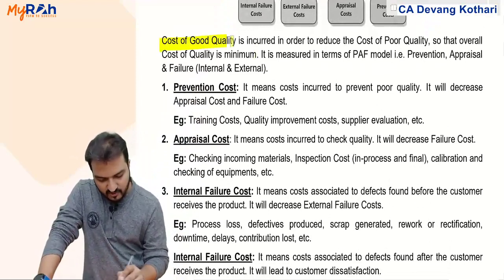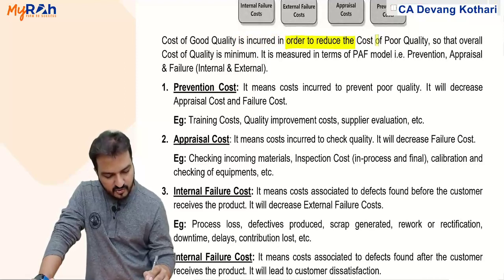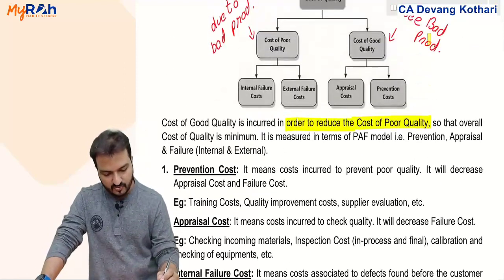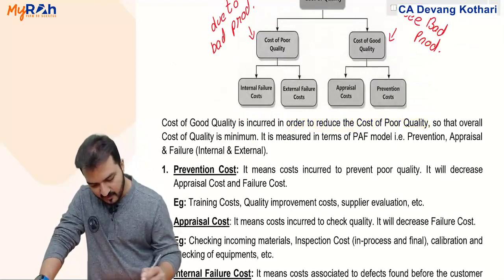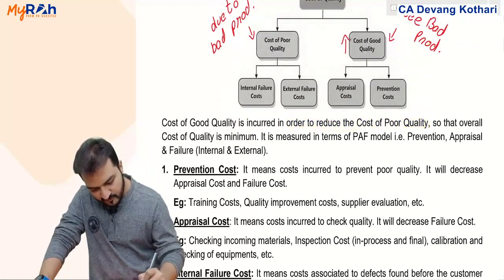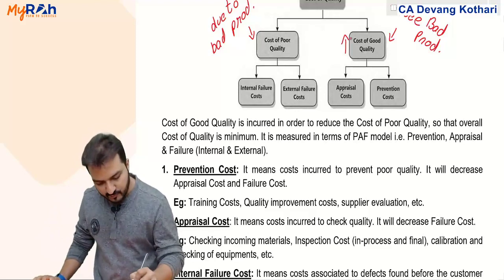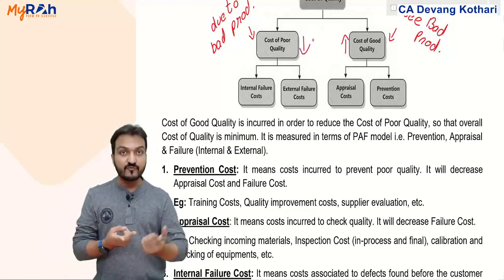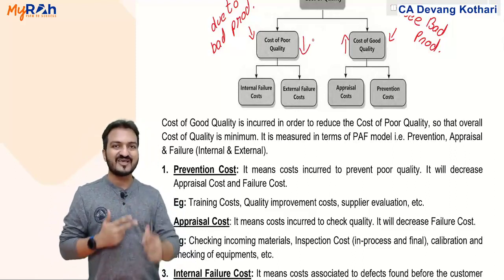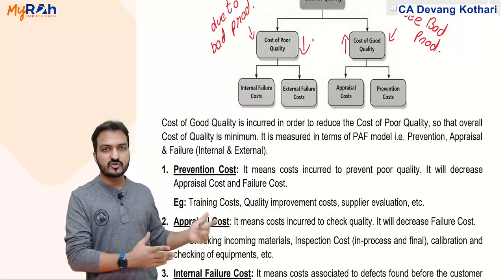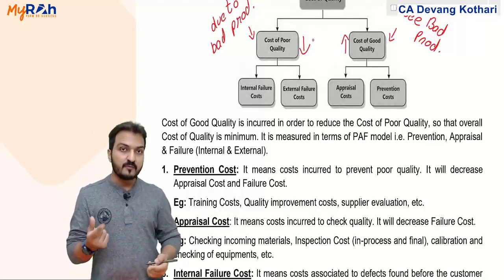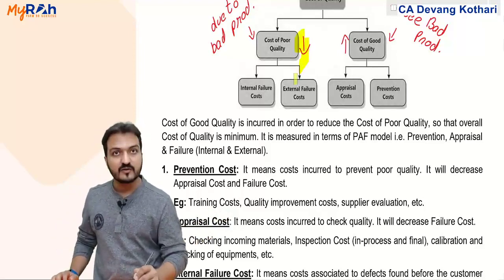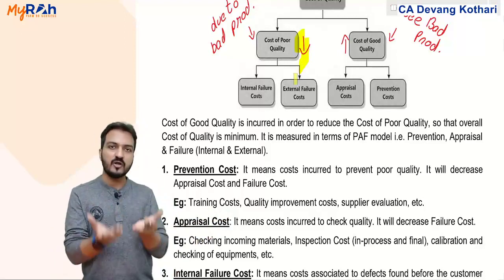See here, cost of good quality is incurred in order to reduce the cost of poor quality. Naturally, if you incur more cost of good quality, then your cost of poor quality will decrease, because if you give more training to the employees and do more quality control and quality checking work, it will increase the cost of training and quality control, but against that your defective cost will decrease, your failure cost will decrease. So ultimately it is all a balance.